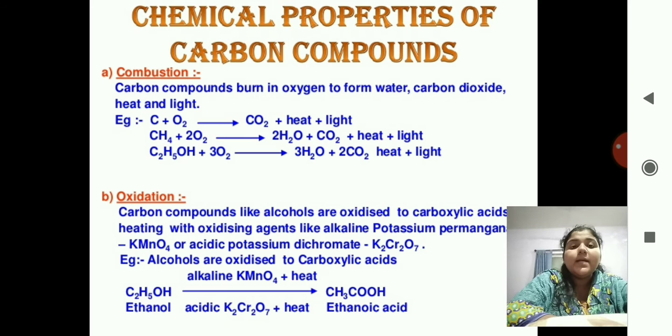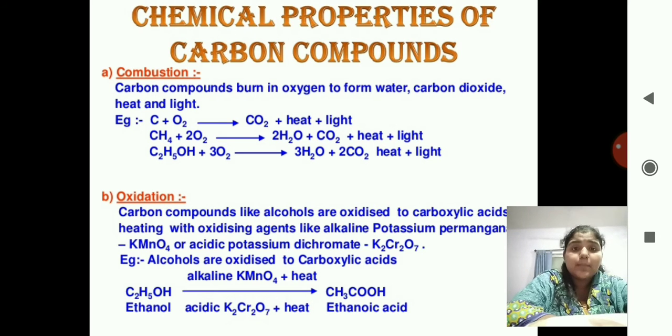Heating with oxygen. So from where will the oxygen come? Are they going to take it from the air? No. They add oxygen with the help of oxidizing agents like alkaline potassium permanganate, that is KMnO4, or acidic potassium dichromate, that is K2Cr2O7.